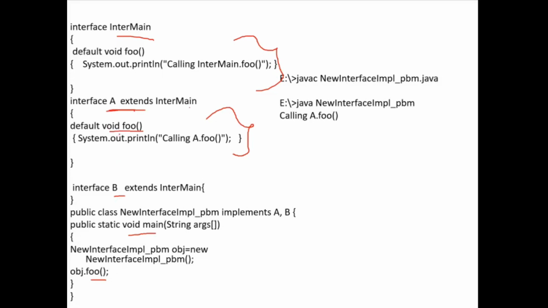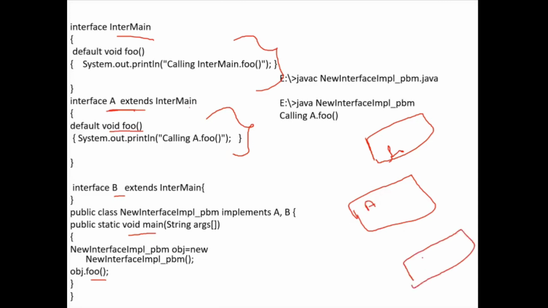Now this one you understood. Here I have an InterMain, and in the InterMain I have one function foo, and in the A class I also have the same function foo. And one class is implemented from class A. So which foo method is invoked? Only the A class foo method is invoked. This example you understood? I will explain next, with both classes having the foo method. What will happen? I will explain it next.